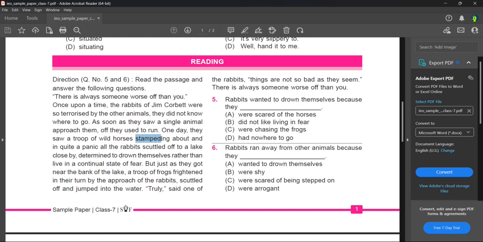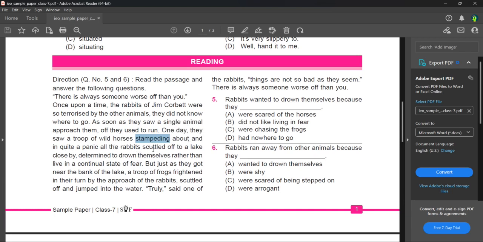Now, the meaning of stampeding, you guys may not understand. Stampeding refers to a horse or cattle running very swiftly or wildly into other animals, about and in quite a panic. So it is like a rush, harshly running.